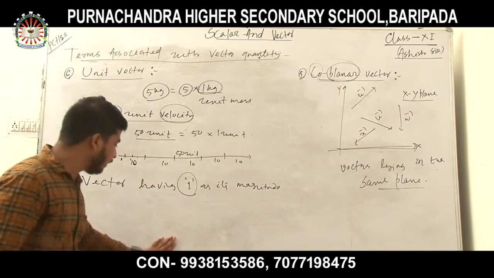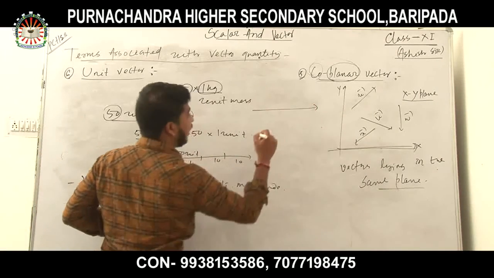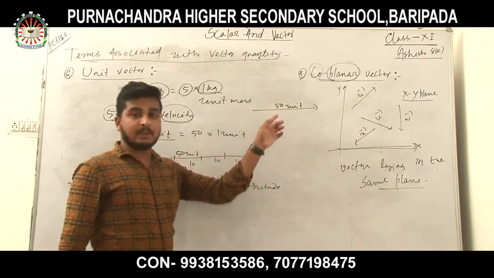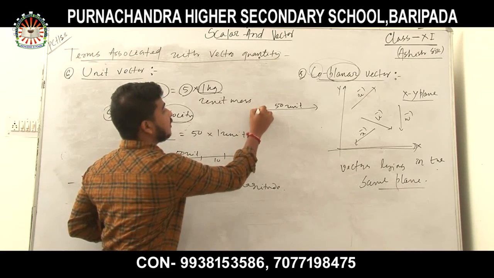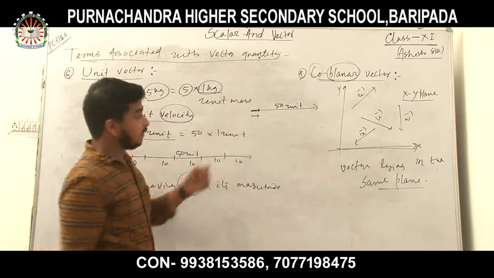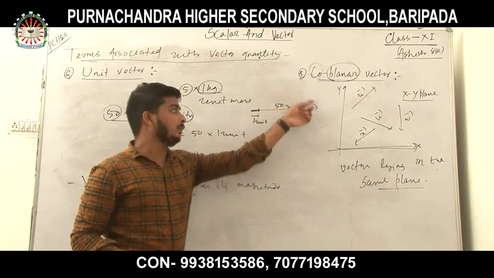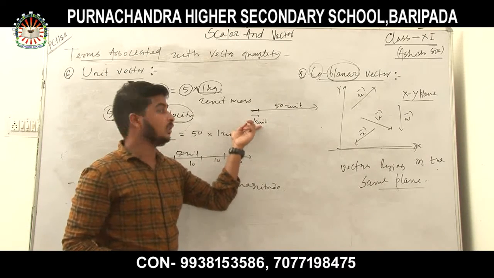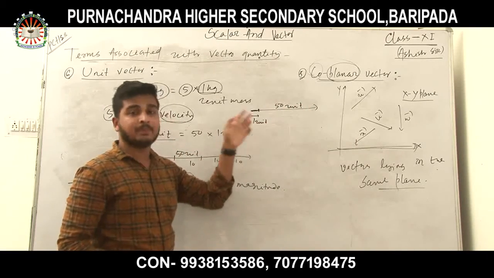So how to represent a unit vector? This is a family of 50 units. A member of the family is 1 unit. This is 1 unit, or I can say a unit vector. Out of the family of 50 units, this is 1 unit, and it is a velocity, so it will also be a velocity. So 1 unit velocity is a vector quantity, and 50 units will also be a vector quantity.